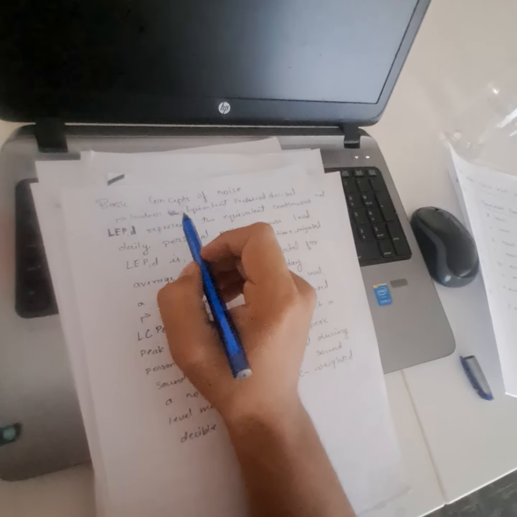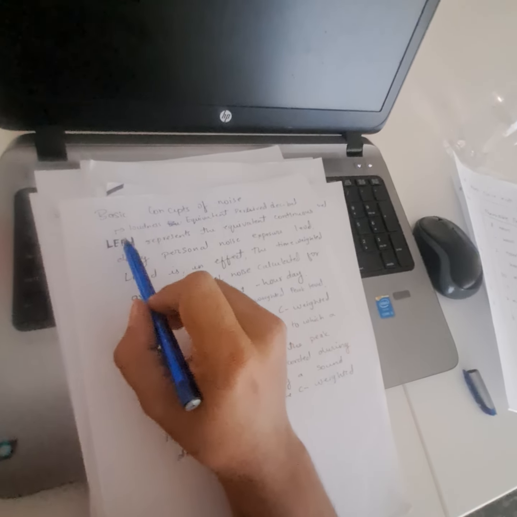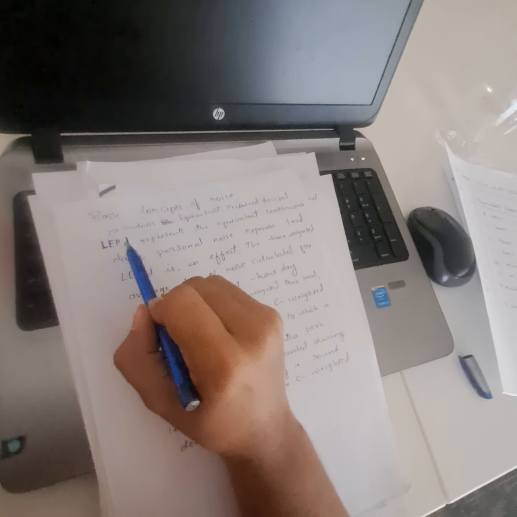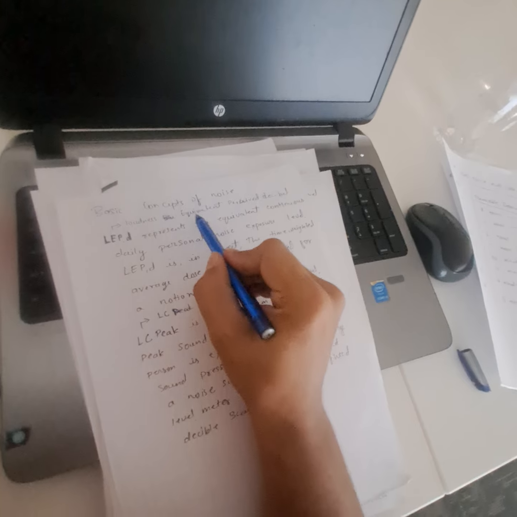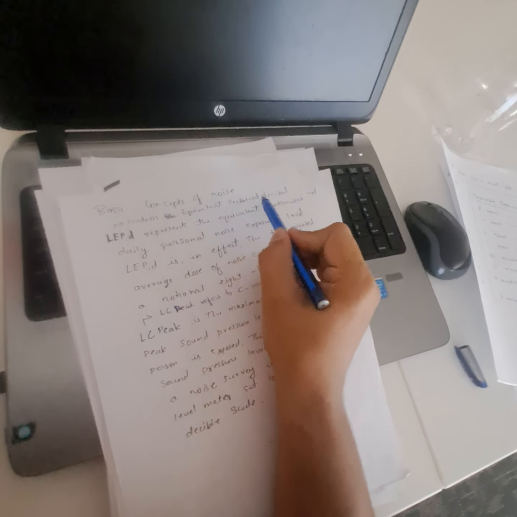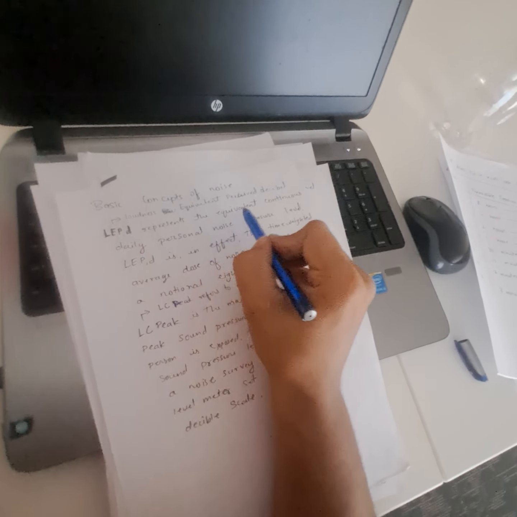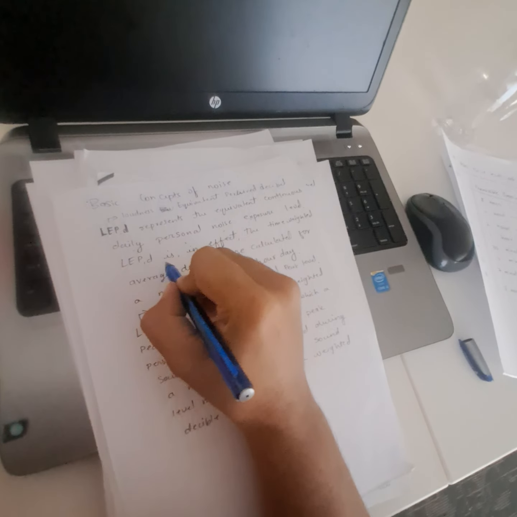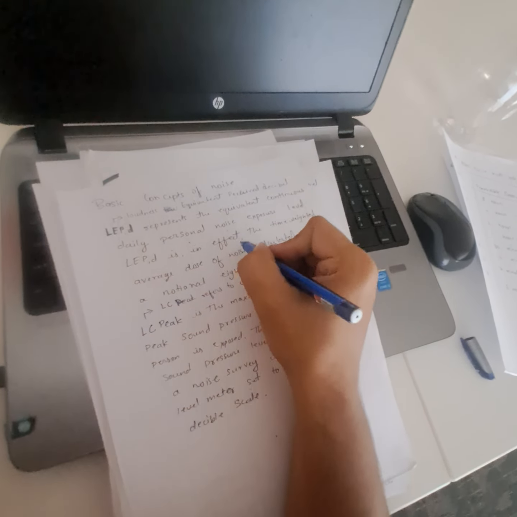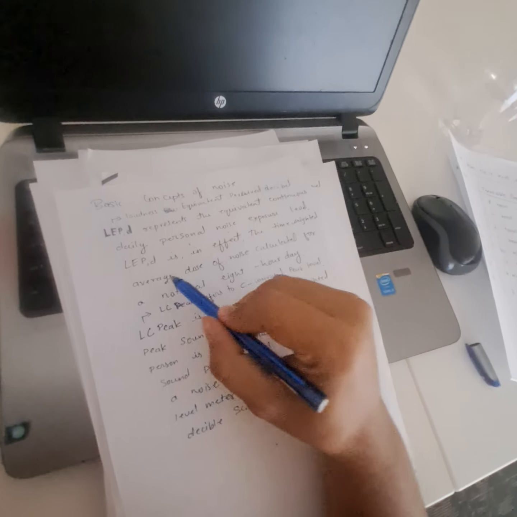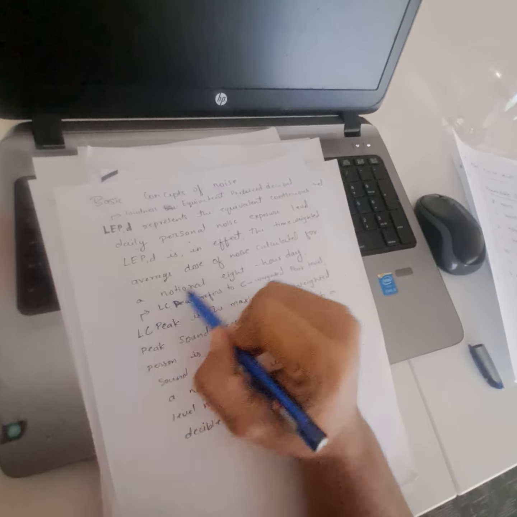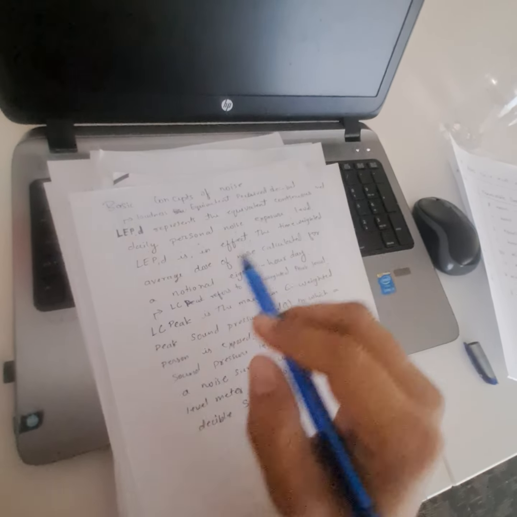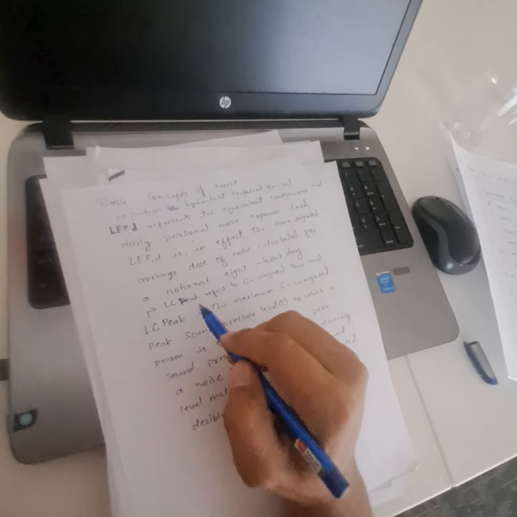So what are the basic concepts of noise? Now we are going to see the basic concepts of noise. LEPD, what is the full form? Loudness equivalent per perceived decibel, representing the equivalent continuous daily personal noise exposure level. LEPD is the effective time weighted average dose of the noise calculated for a notional 8 hour day. And LC peak, what is LC peak?